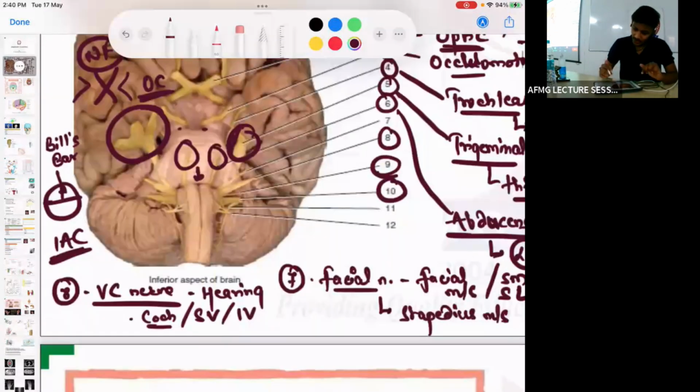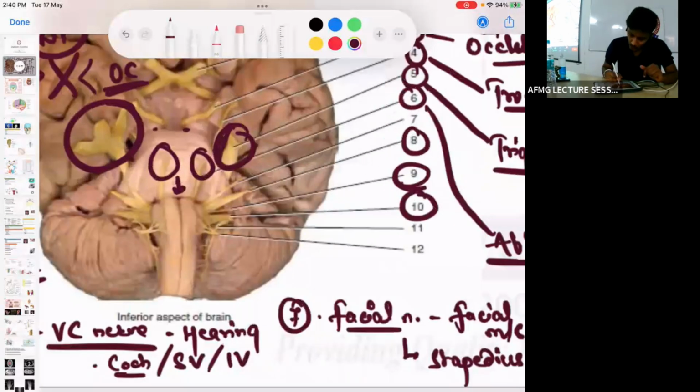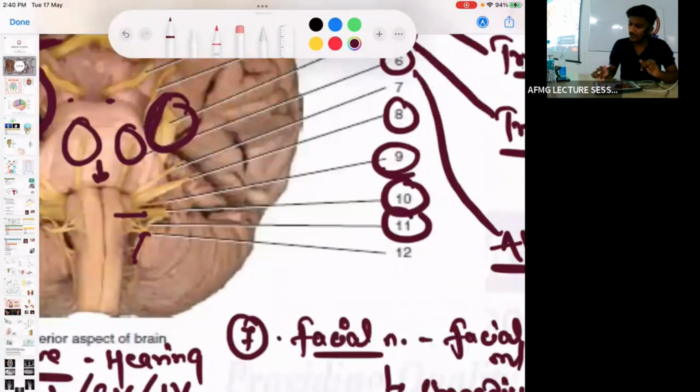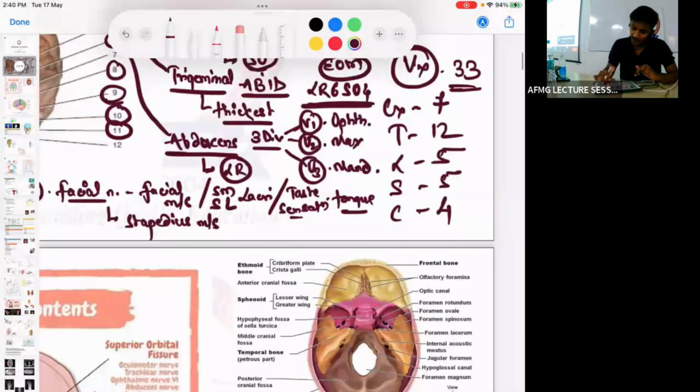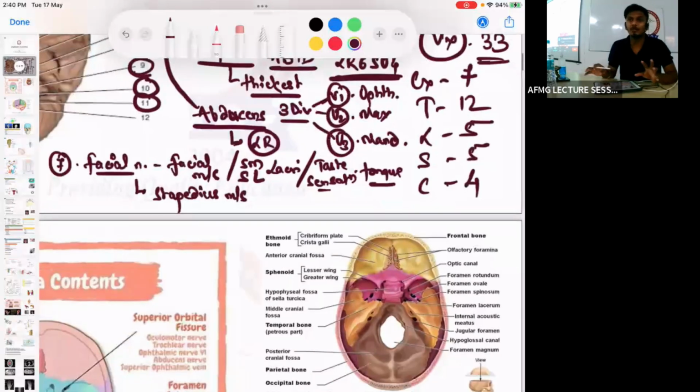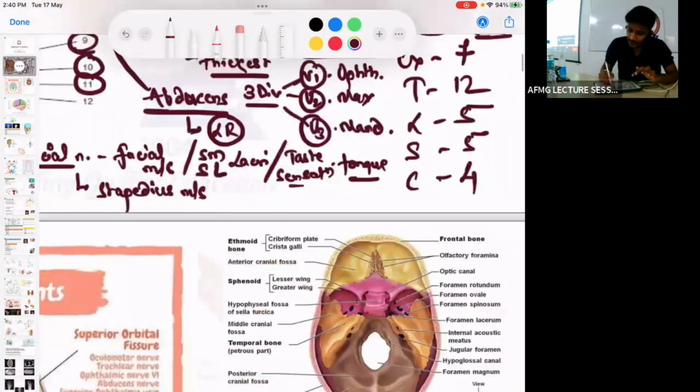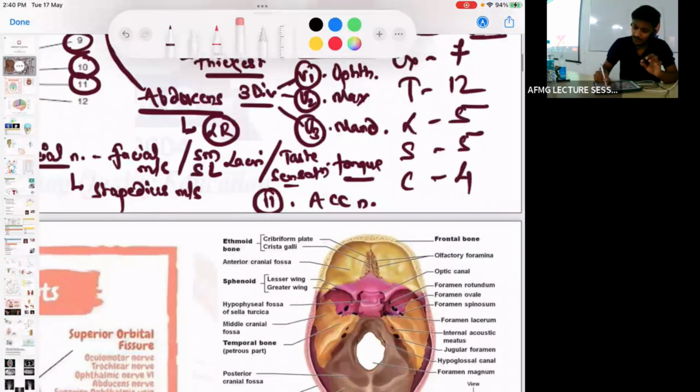Next, if I talk about the 11th cranial nerve, as you can see, it is formed from two parts. One is coming from the brain, the other one is coming from the spinal cord. So this cranial nerve, which is formed from two parts, is known as the accessory nerve. Spinal नहीं बोल सकते तुम, accessory nerve बोलो because it has two parts, cranial part as well as the spinal part. Okay, so the 11th cranial nerve is the accessory nerve.